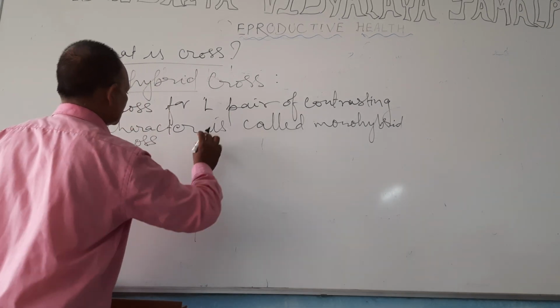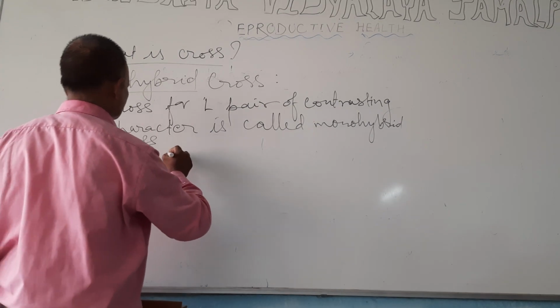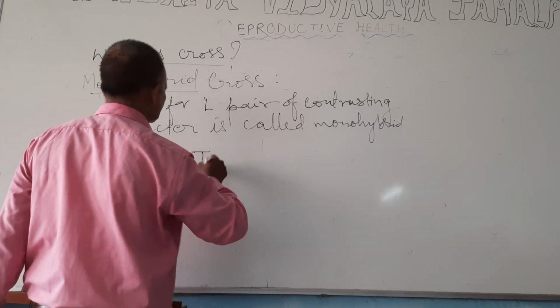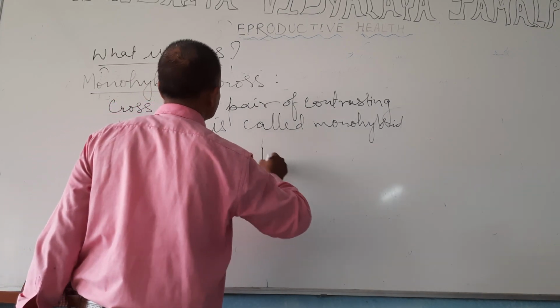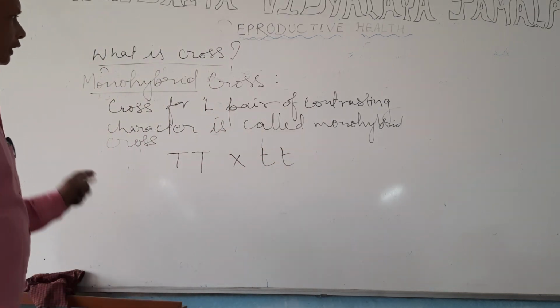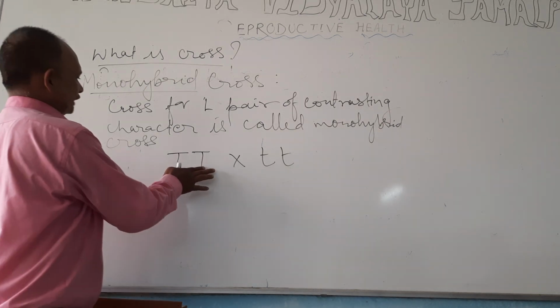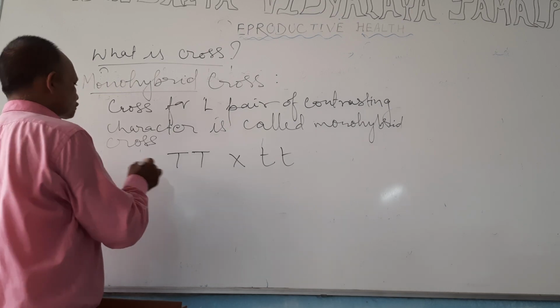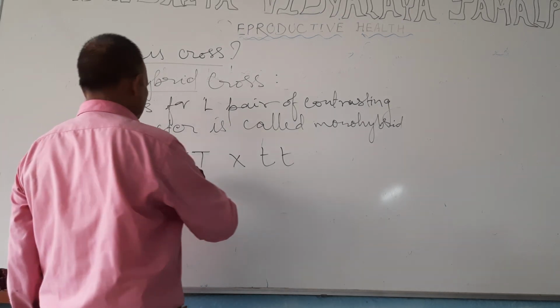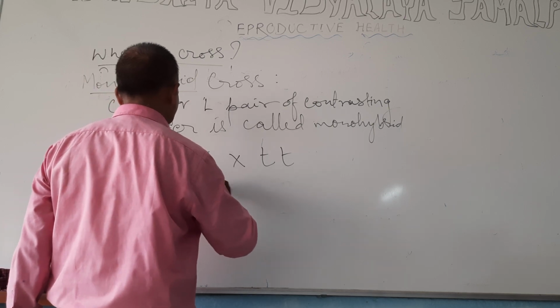You can see here the monohybrid cross, TT cross tt. Pure lines are crossed. In the Mendel's cross, we always start with a pure line. So when these pure lines were crossed, this is a zero generation. Then it forms two gametes T and t.